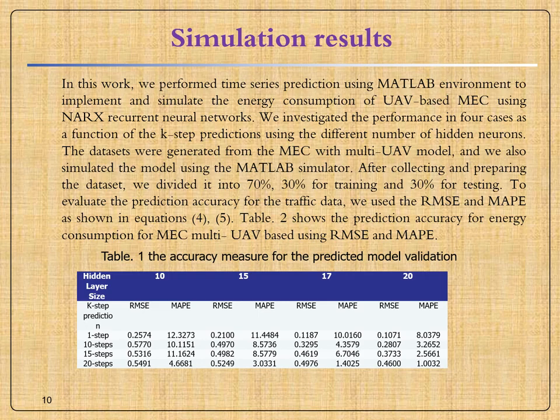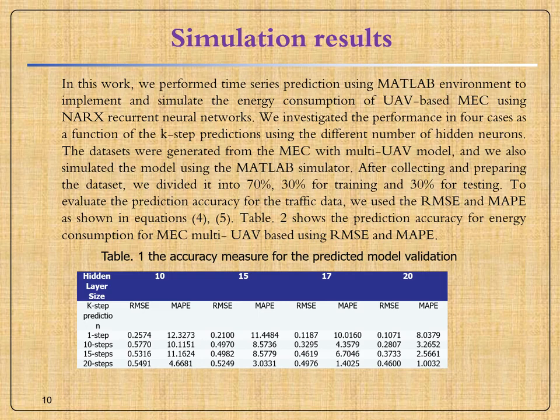Also, the model predicted with 15 hidden neurons has lower performance than the ones with 20 and 17 hidden neurons, and the maximum average improvement is 1.6. On the other hand, the model predicted with 10 hidden neurons has the lowest prediction accuracy compared to the others.